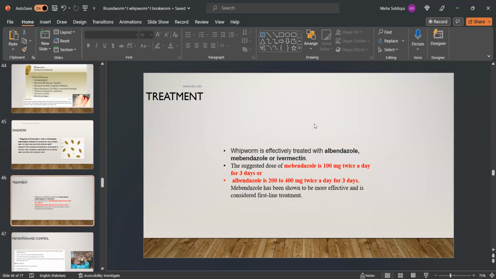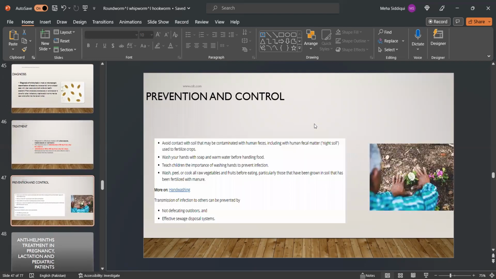Treatment. It is effectively treated with albendazole, mebendazole, or ivermectin, which is given for 3 days, and mebendazole has been shown to be more effective and is considered first-line treatment.